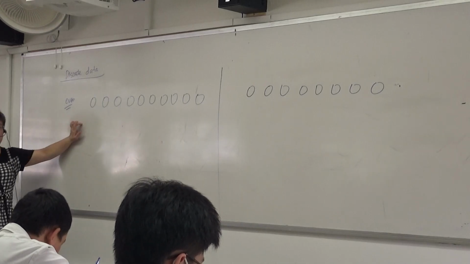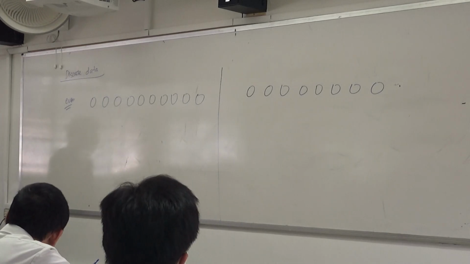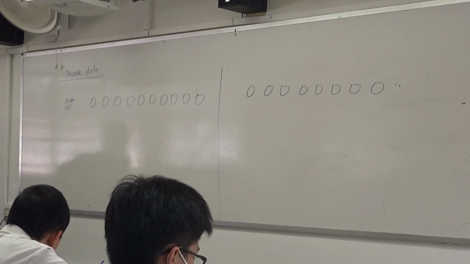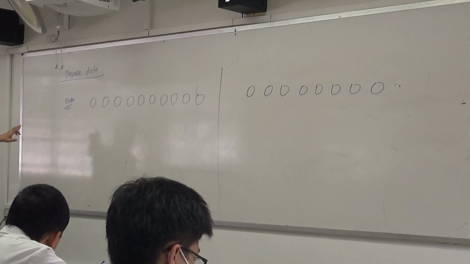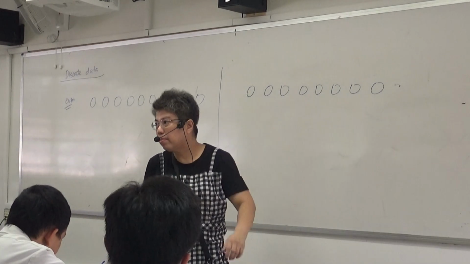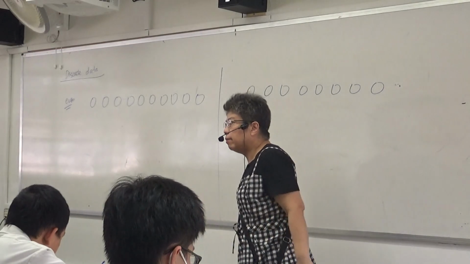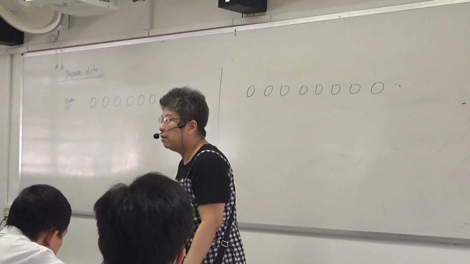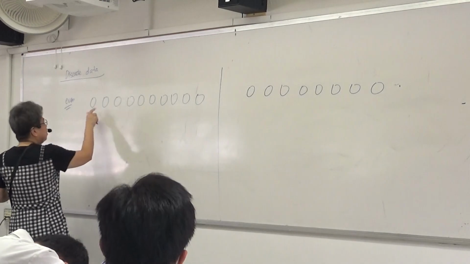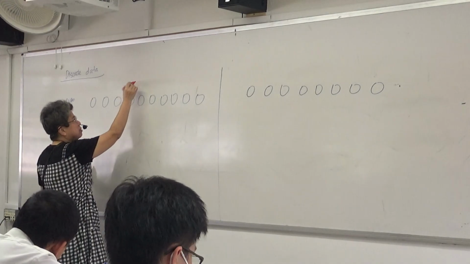Now, how many data are there if I have this amount of circles? There are 10, right? 10 means even, right? There are 2 middle values. What are they? 5 and 6. 1, 2, 3, 4, 5, and 6.